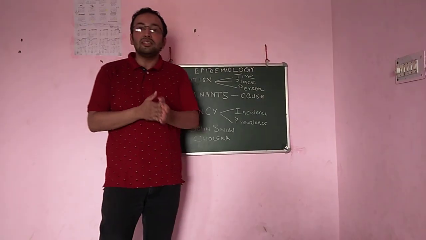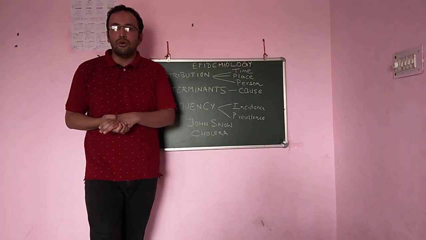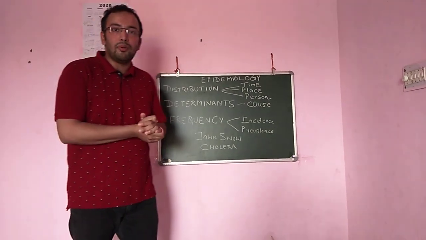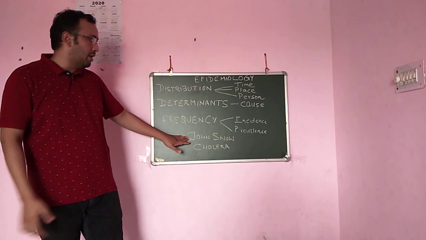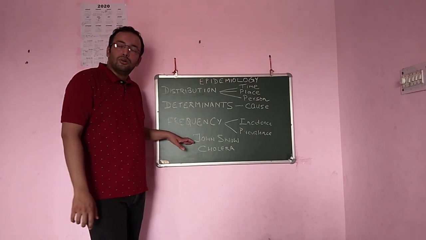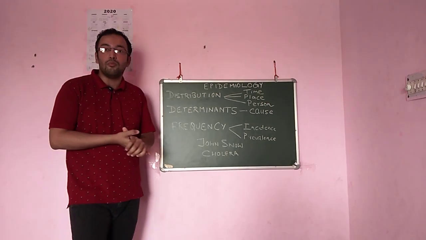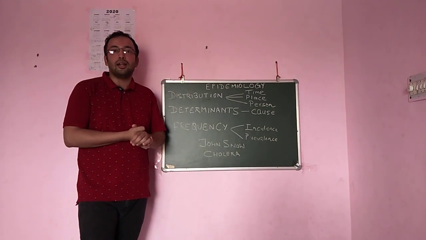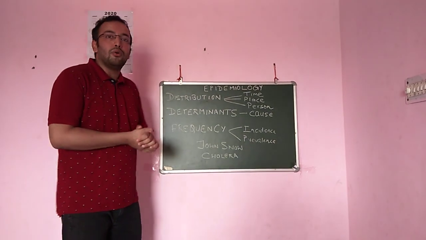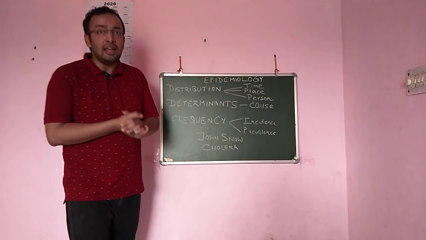Another is the place distribution. A very good example of place distribution, as all of you know, we must have read in the history of medicine. There was the father of epidemiology, also called the father of modern epidemiology, John Snow. This person, John Snow, is also credited as the father of anesthesia. He was the first man who investigated the outbreak of cholera in England in 1854.